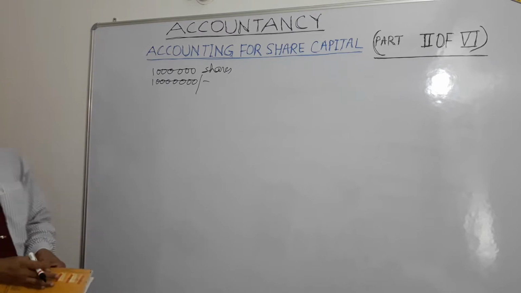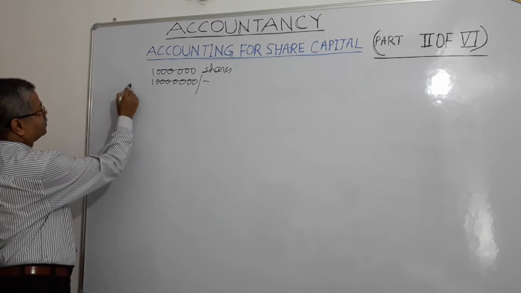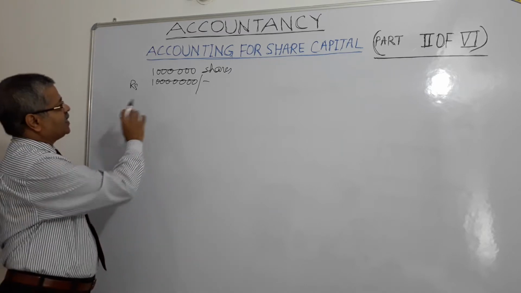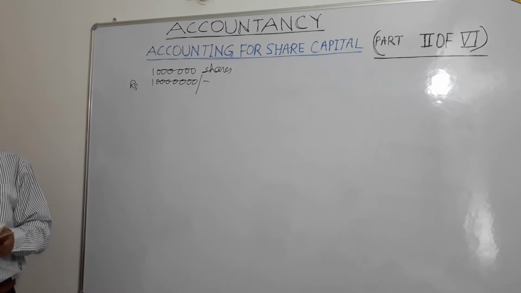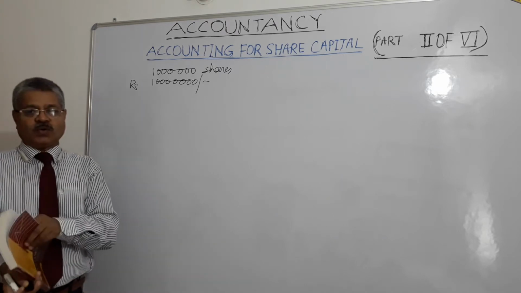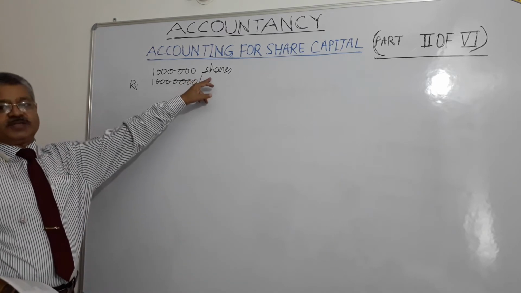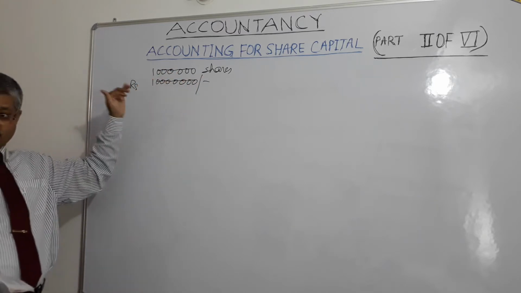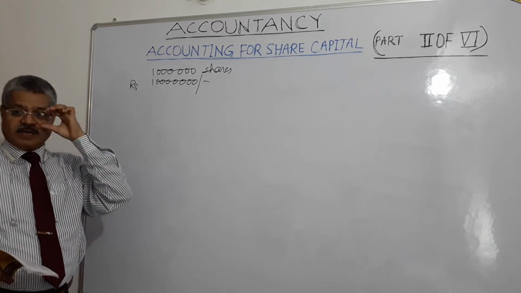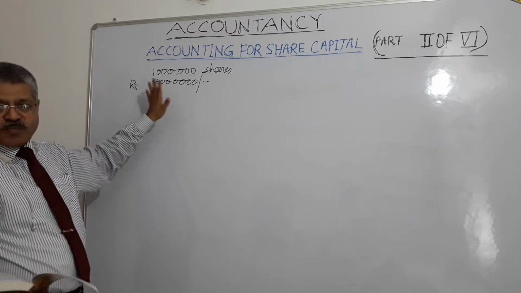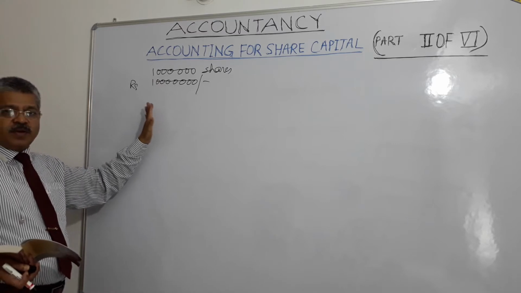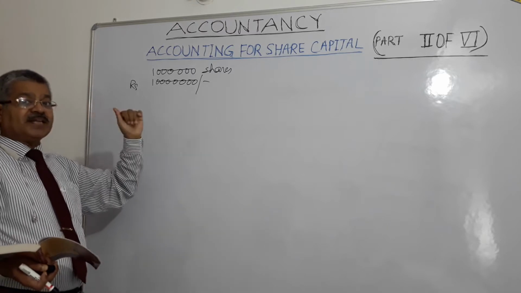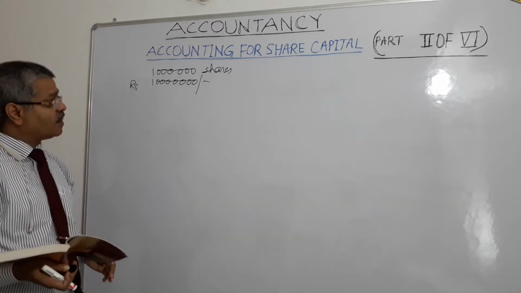So what is share here? Number of shares is 10 lakhs and authorized capital they are saying we can raise up to 1 crore. So these shares are units, 10 lakh units into which total share capital of this particular company is divided, right? It forms the basis of ownership interest in a company, right?